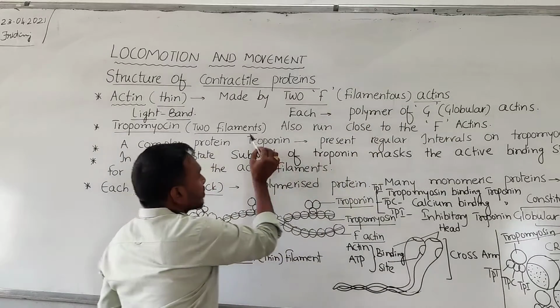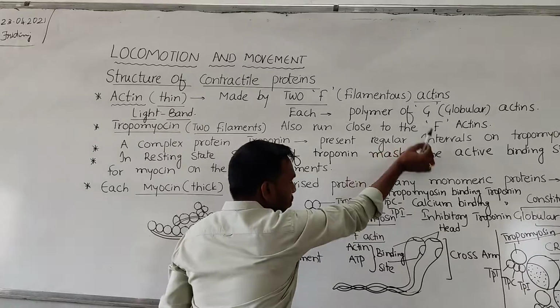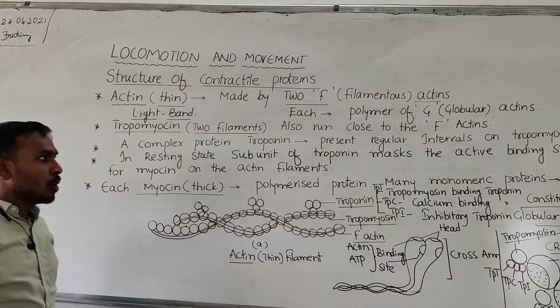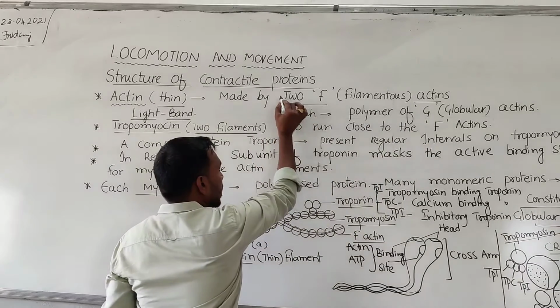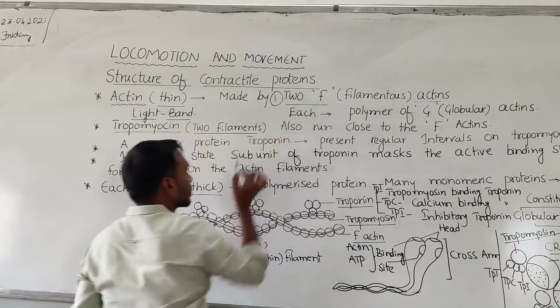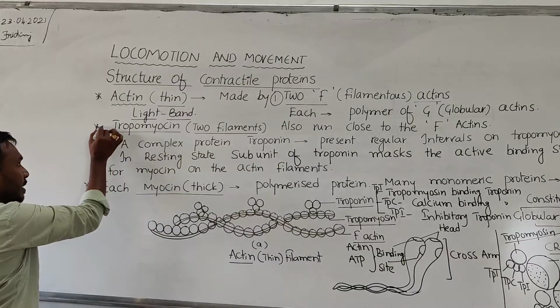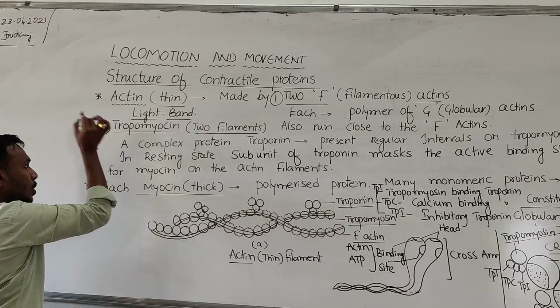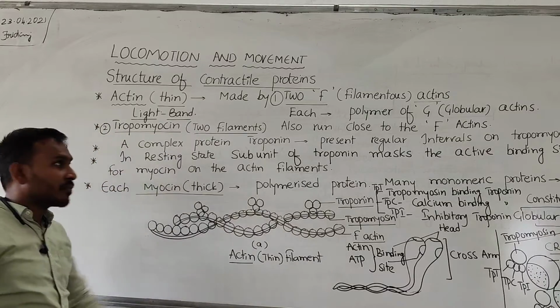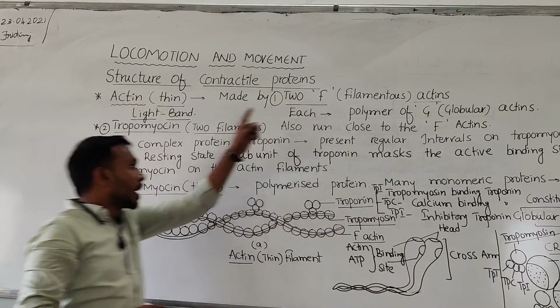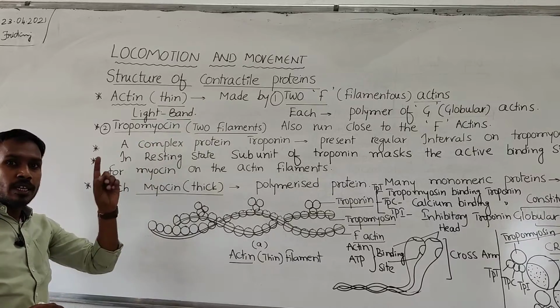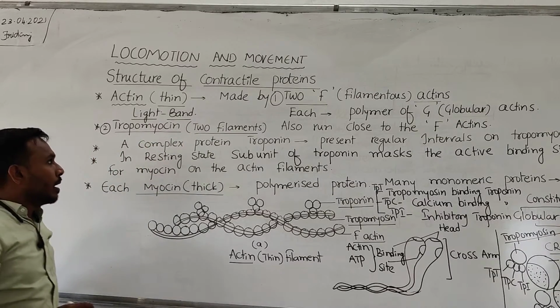These also run close to the F-actin molecules. So the first one we have mentioned is F-actin, and the second important component is tropomyosin. Two F-actins and two tropomyosins are present.